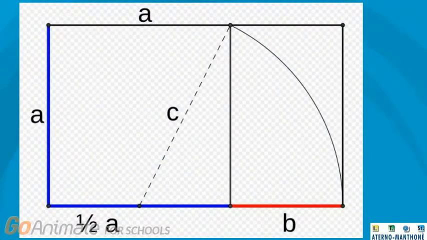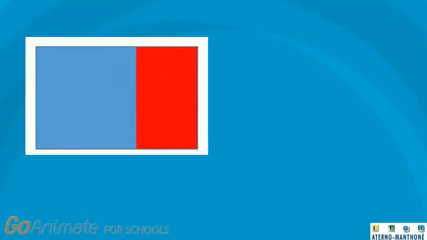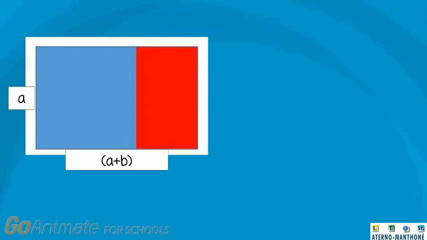Now, let's set aside numbers and talk about geometry. Let's start with a square of side A. Put the point of the compass on the midpoint of one side, and the pencil end on the opposite corner. Draw an arc. Use a ruler to extend the side of the square to the point where it meets the arc. This is how we obtain the segment B. So, we obtain two rectangles, a large rectangle, whose dimensions are A by A plus B, and a small one, whose dimensions are A by B.